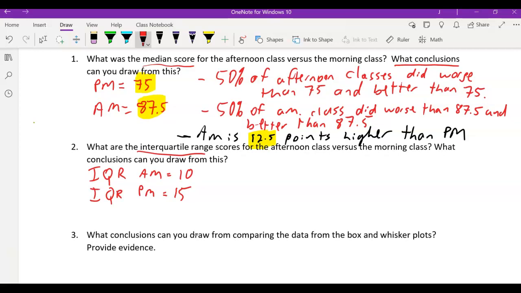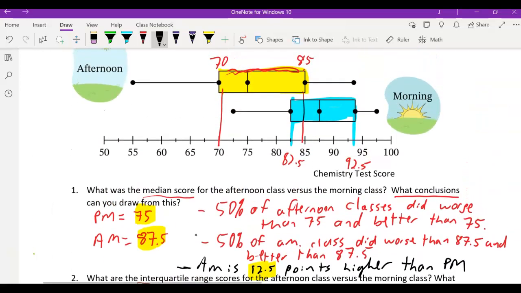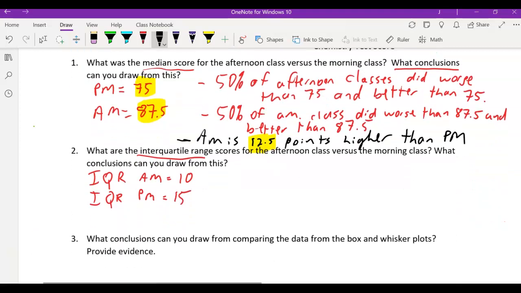So what conclusions can you draw from it? The shorter the IQR, the more consistent the data is, because 50% of the data is inside of this box. So if the box is small, a lot of the scores are inside of this box. Half the scores, 50%. So it's more consistent.